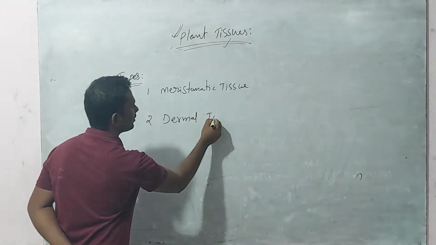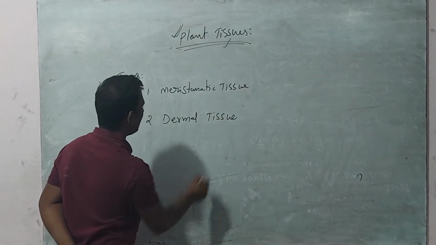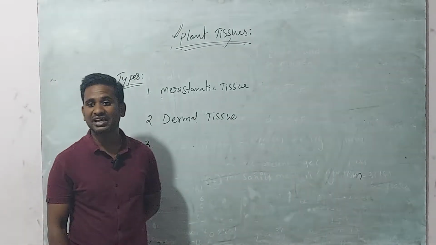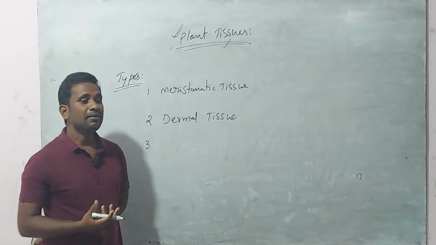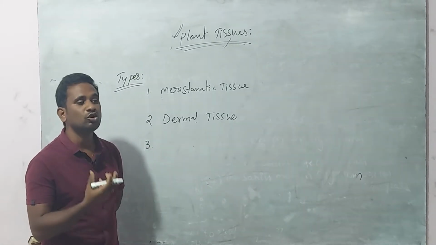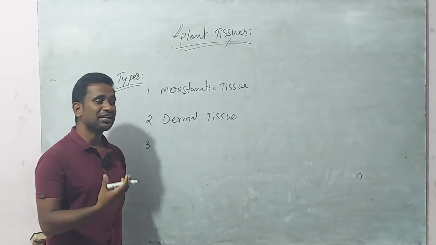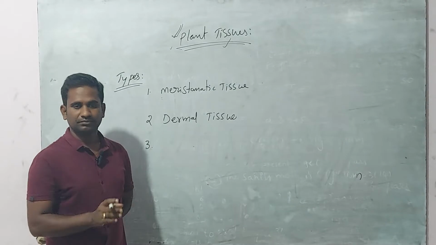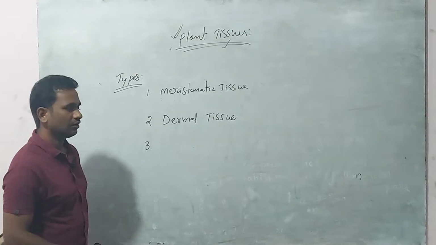The third one is a fundamental tissue, which can be parenchymatic.